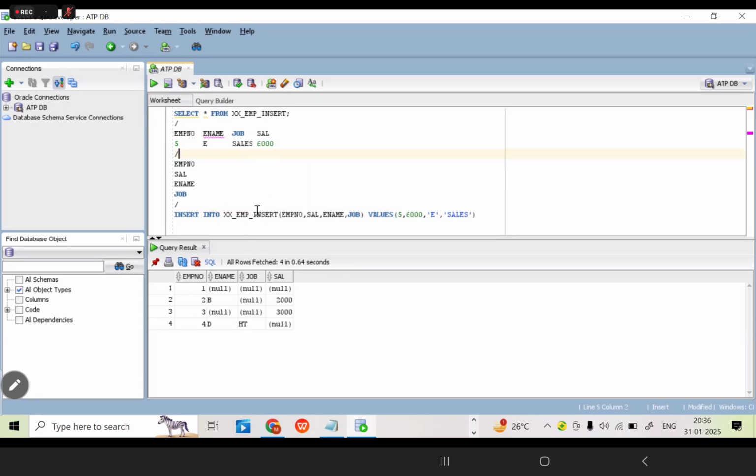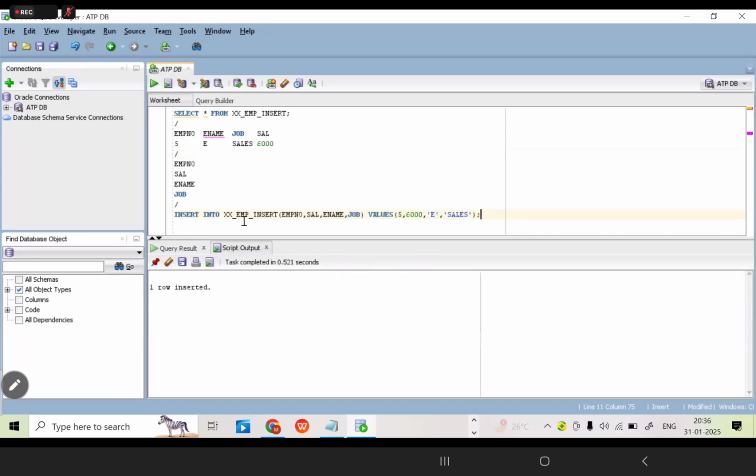How can we store? After the table name, just give the improper column names only. Based on those column names, you want to pass the values. Now I am going to execute the query. Now one row is inserted.